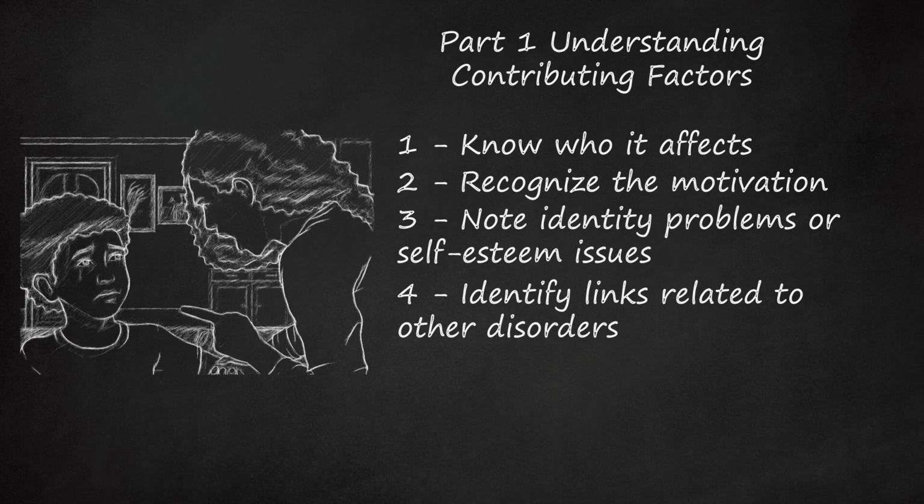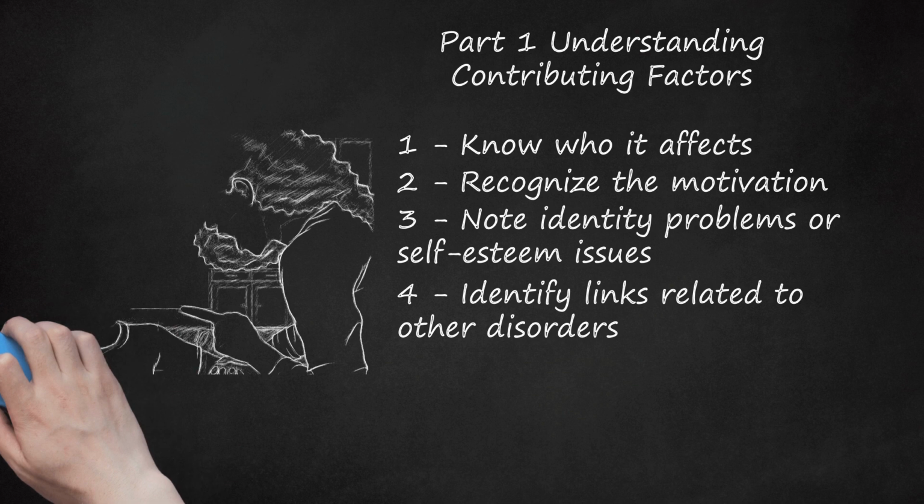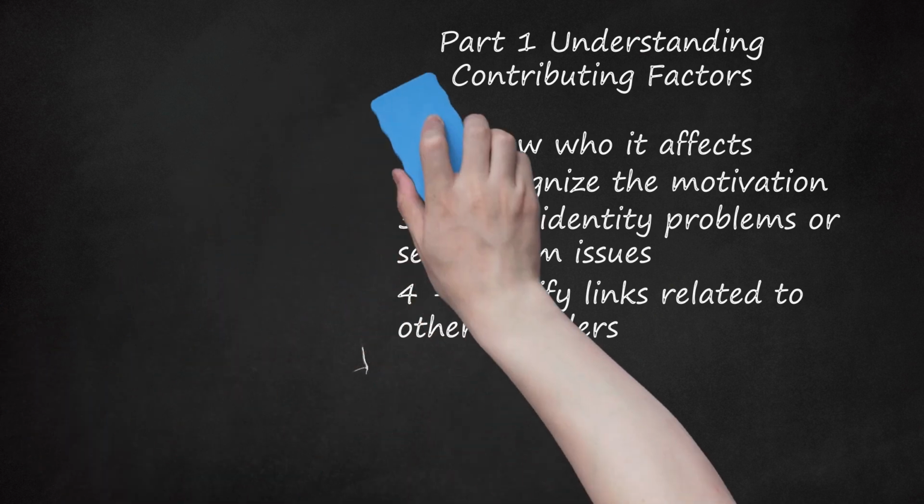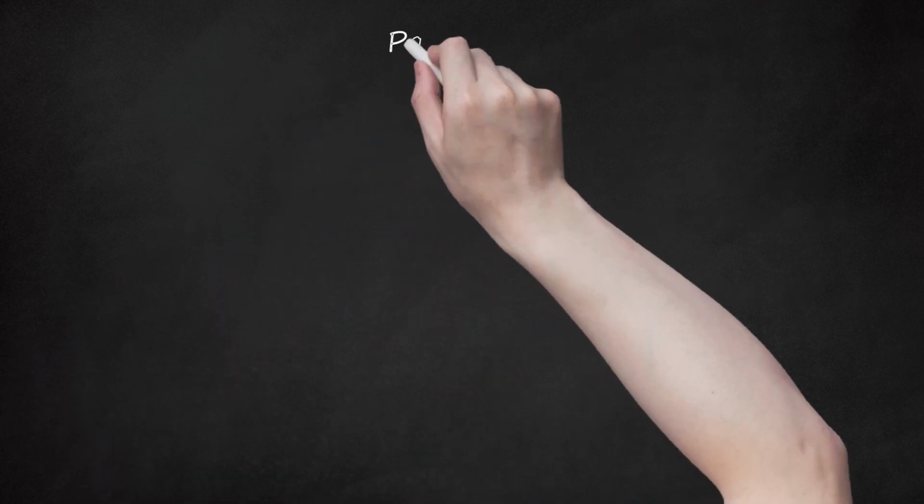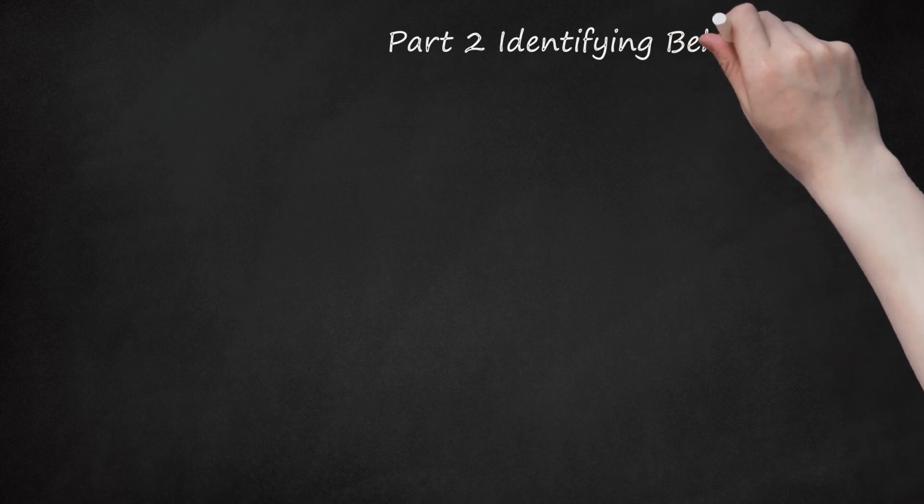Some psychological disorders may be associated with Munchausen syndrome, such as having borderline or antisocial personality symptoms. There appears to be some link between Munchausen syndrome and having a history of abuse, neglect, or other maltreatment. There are no direct links between certain disorders and Munchausen syndrome. Part 2: Identifying behavioral patterns.